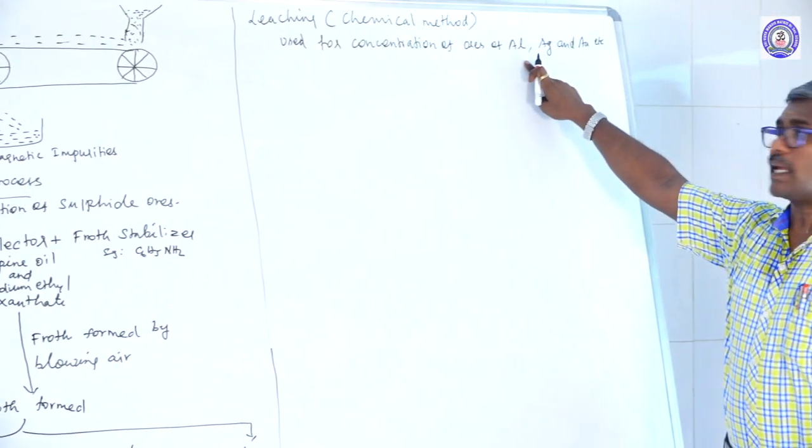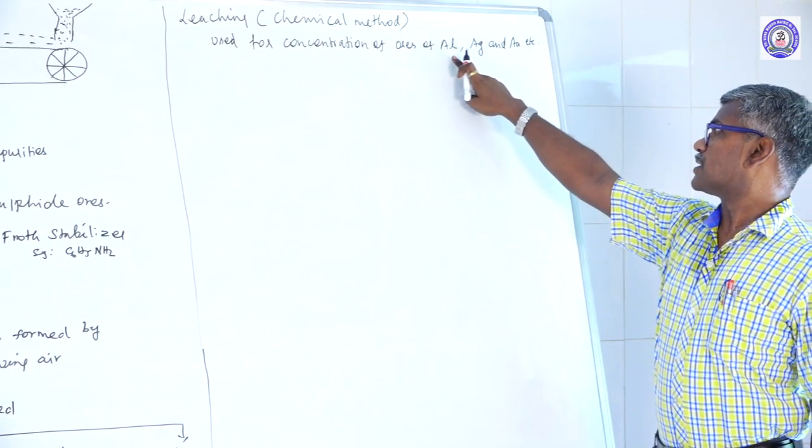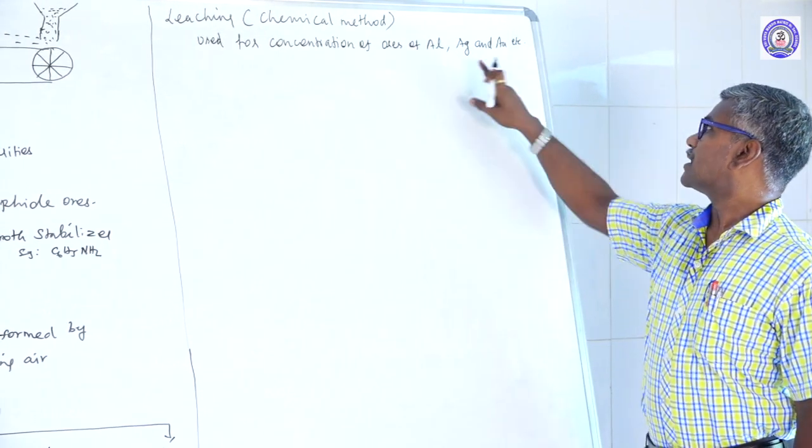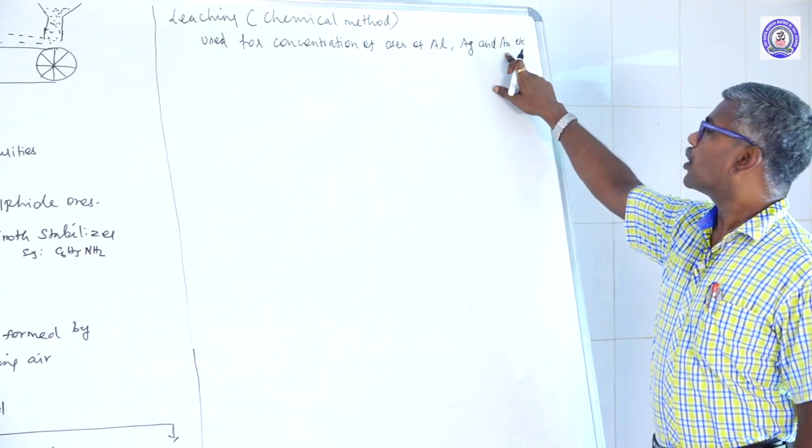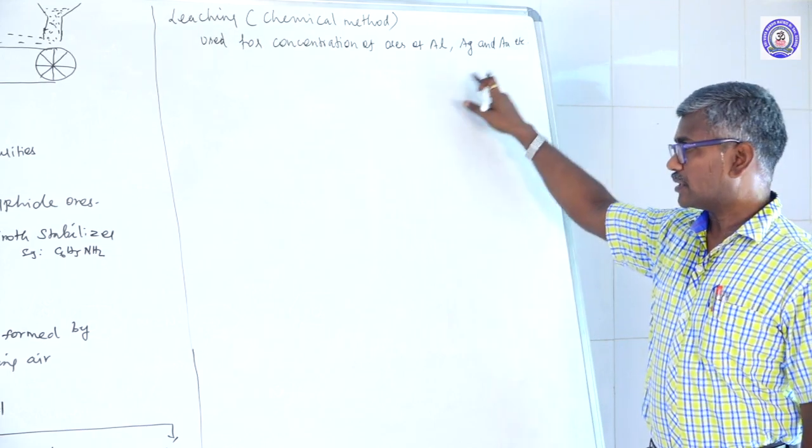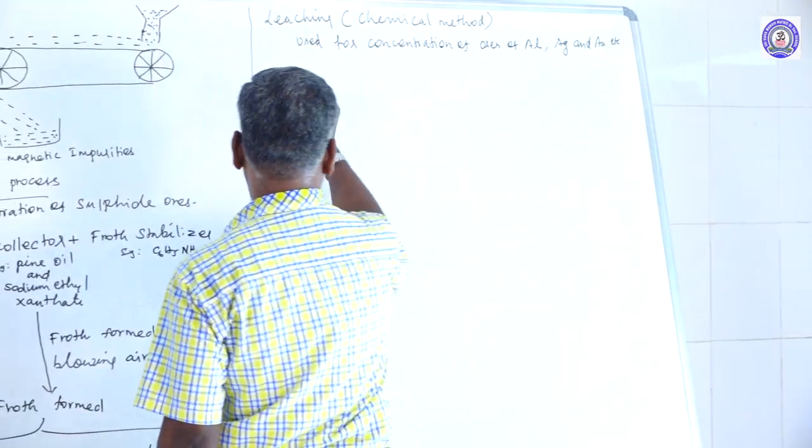Silver symbol Al is what? Aluminium symbol Al, silver symbol Ag, gold symbol Au. What is the treatment?